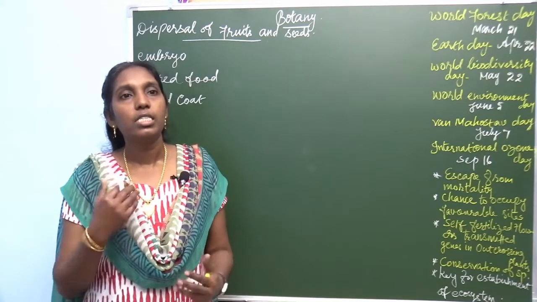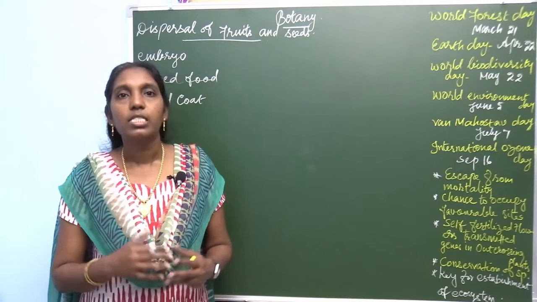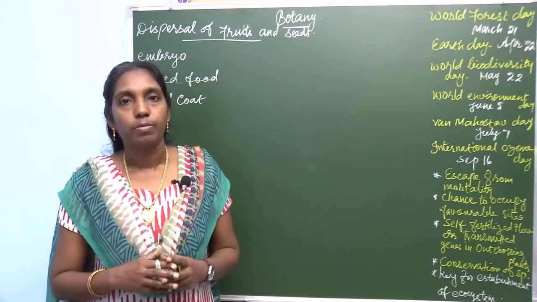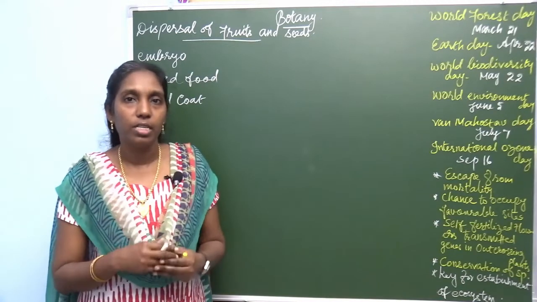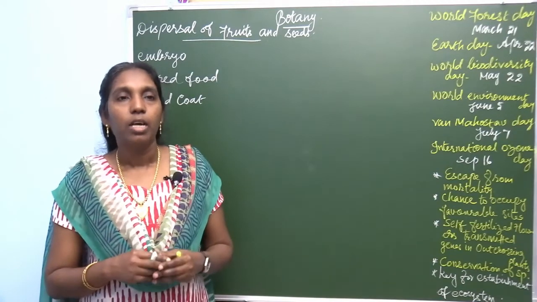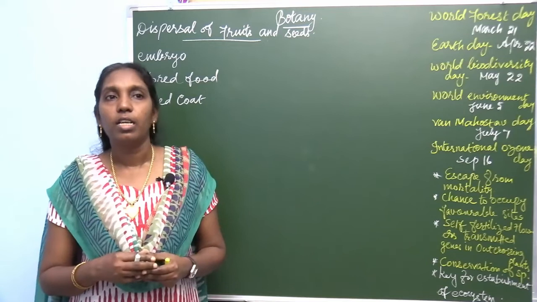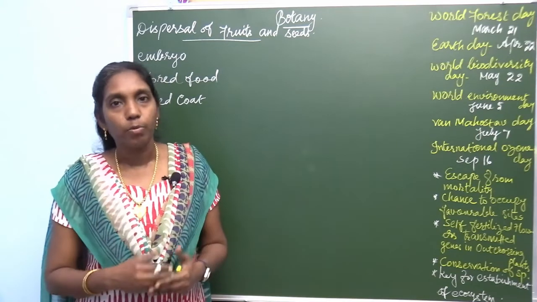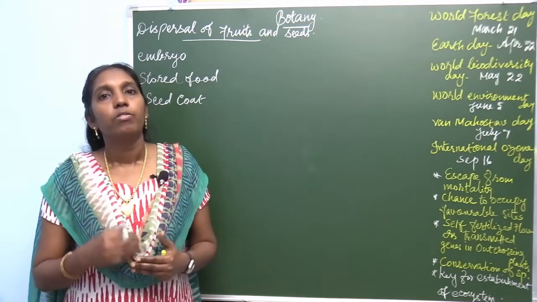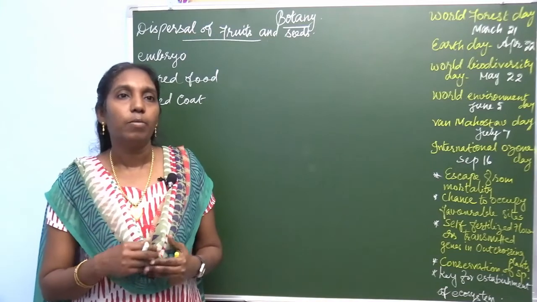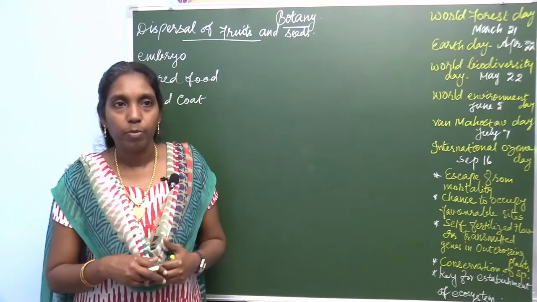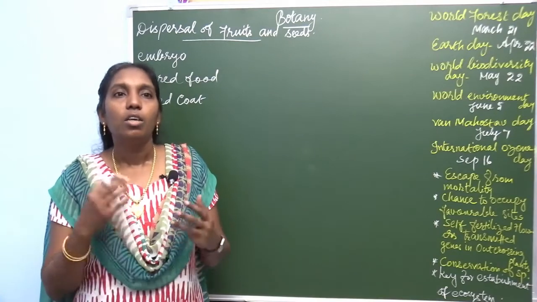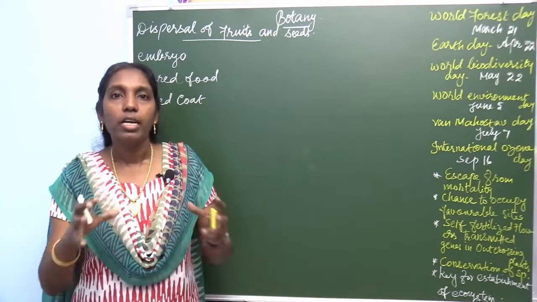Before that, seed dispersal is a regeneration process. What's the need or importance of this dispersal of seed? Seed dispersal is a regeneration process. Regenerating the plant population is the common means of colonizing plants.